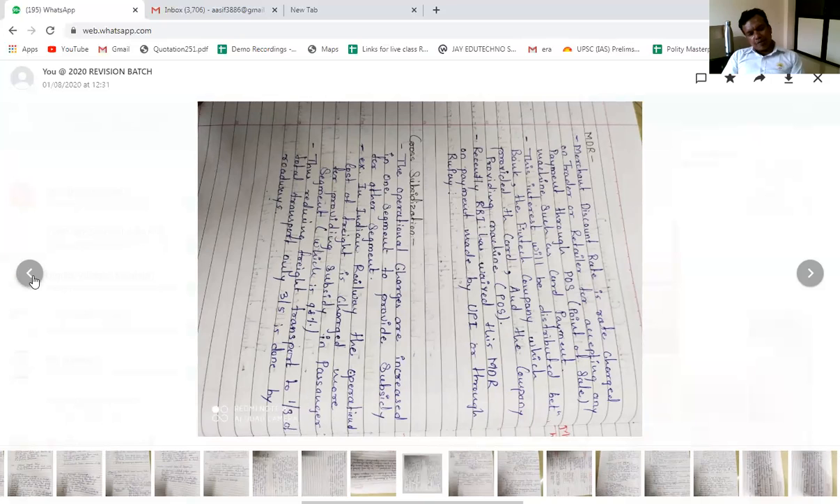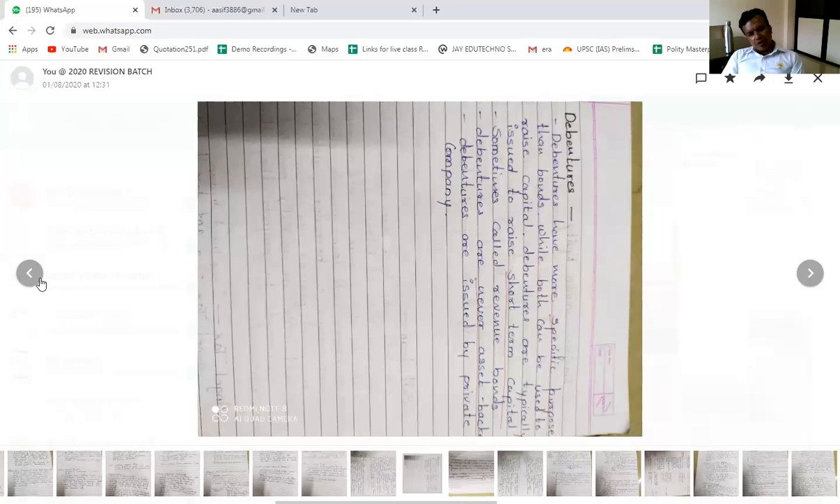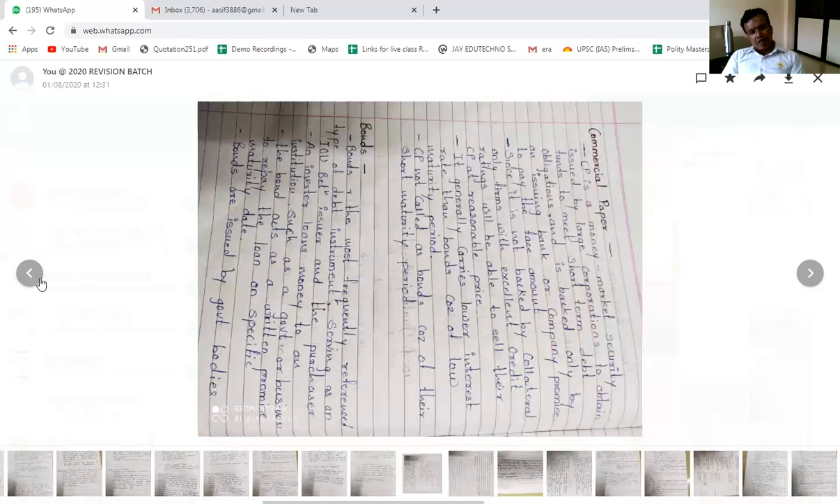Cross subsidization we also discussed. Insolvency and bankruptcy code we also discussed. Debentures we also discussed yesterday. Debentures are issued by the private sector to raise capital. Commercial paper is a way through which the private sector raises money, and bonds are the tools through which the government raises capital.